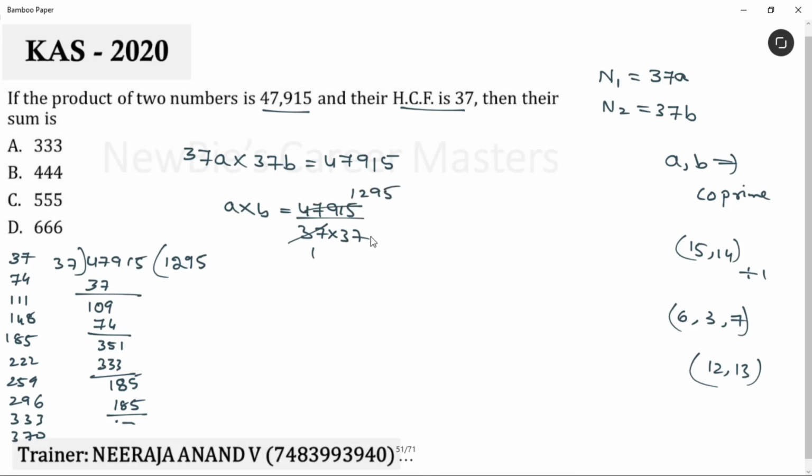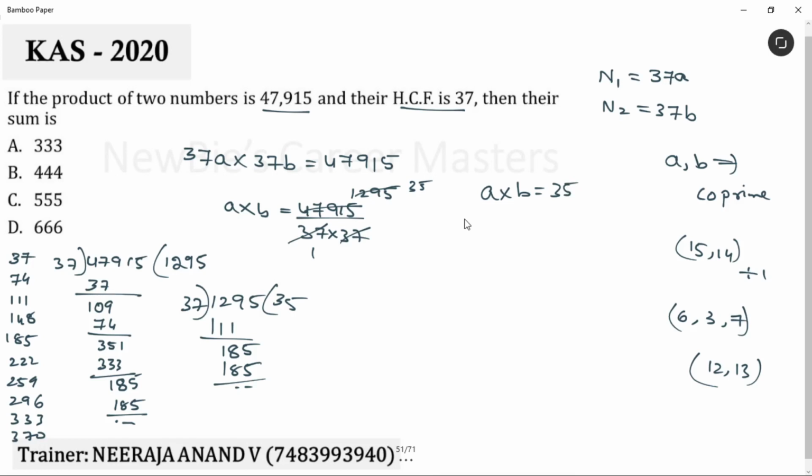Am I clear? And we have one more 37 here. Let's use it to divide the quotient. Okay, 37 3s are 111. We get the remainder 18 and 5 comes down. 37 5s are 185. Okay. Finally, we got the product as 35. That means A into B is equal to 35.